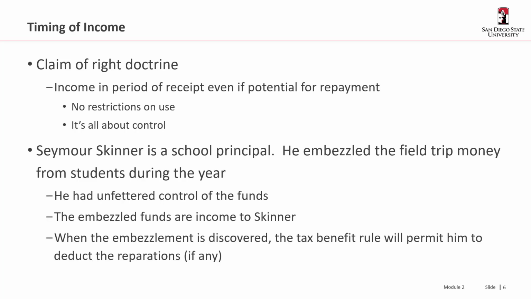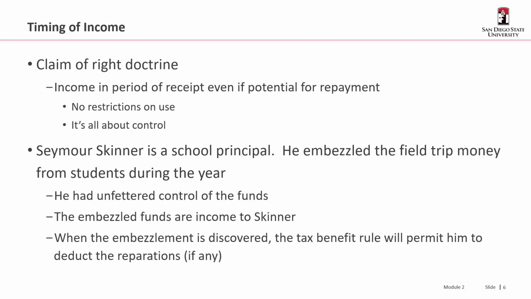So Seymour Skinner is a school principal. He embezzled the field trip money from students during the year. At that time, he had unfettered control of the funds. So even though it was embezzled money, he could have done whatever he wanted with it. He could have bought a new car. He could have taken a trip to Cuba. He could have given a ring to Edna Krabappel. Whatever the case is, he had control over them. As a result, even though technically he would need to repay them if he's caught, that's income to Skinner.